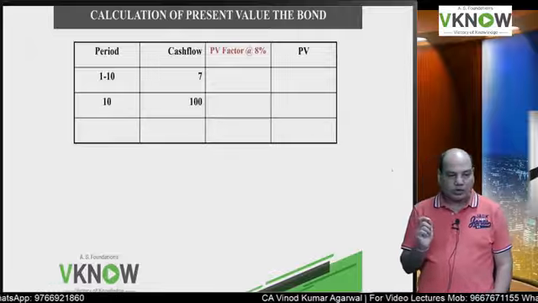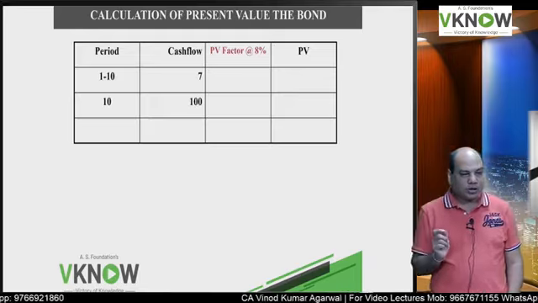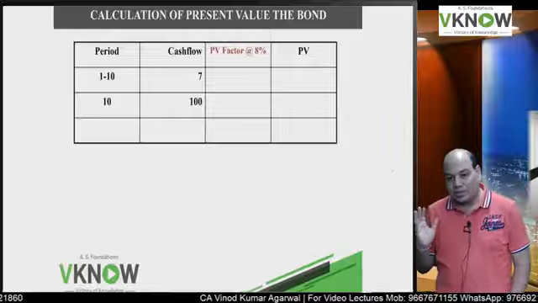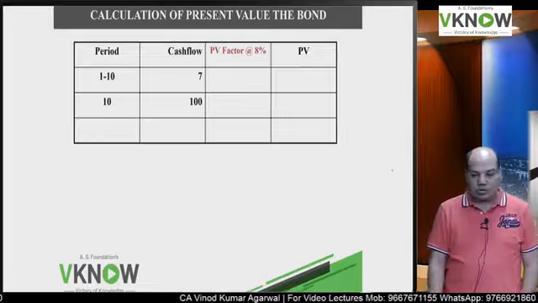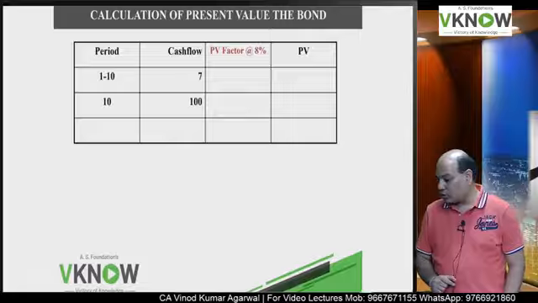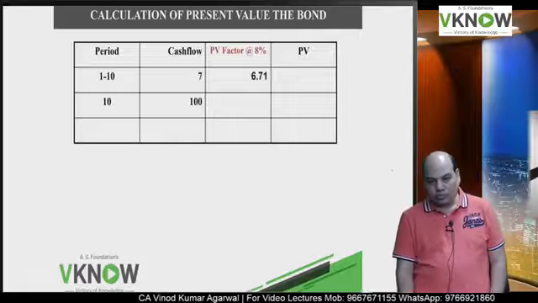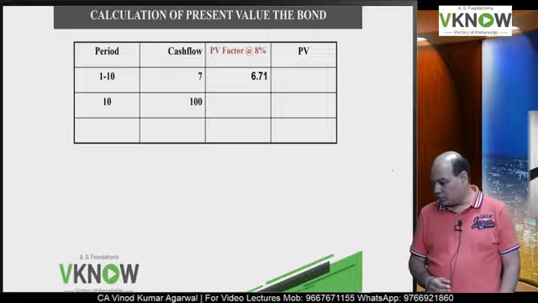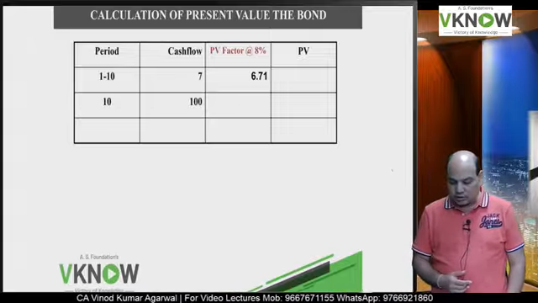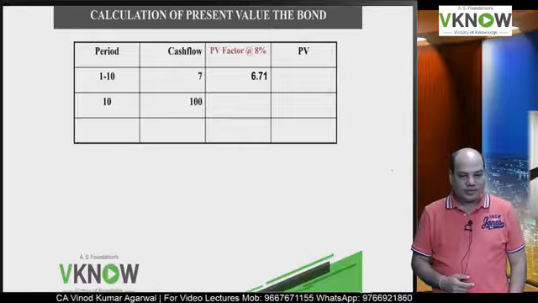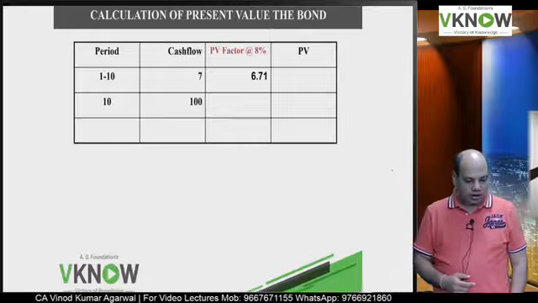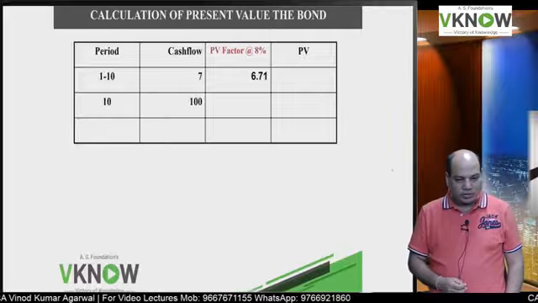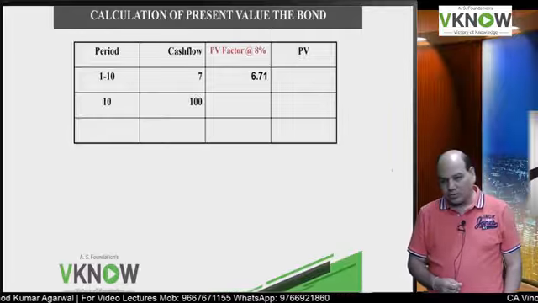1 divided by 1.08 equal to memory plus 10 times. Then memory recall. Learn to use your calculator also fast. 6.71, approximately 6.71. Very good. Okay, 10th year 8%. Come on, 10th year 8%. 1 divided by 1.08 equal to press 10 times.